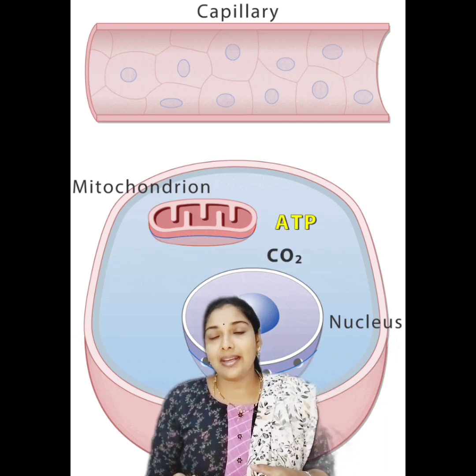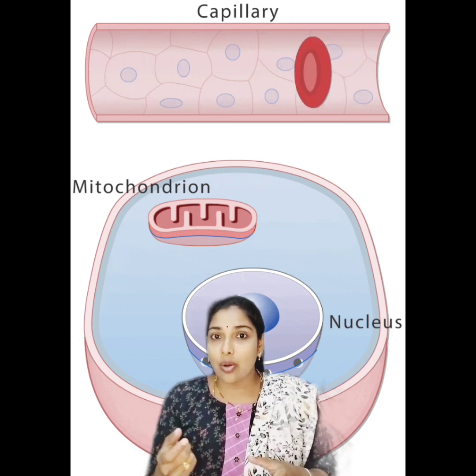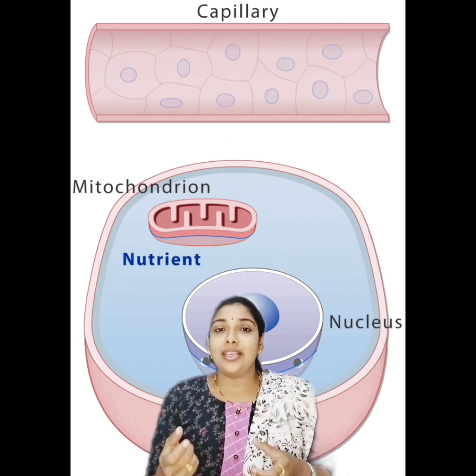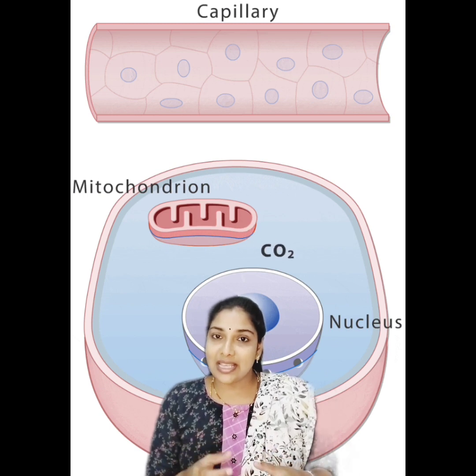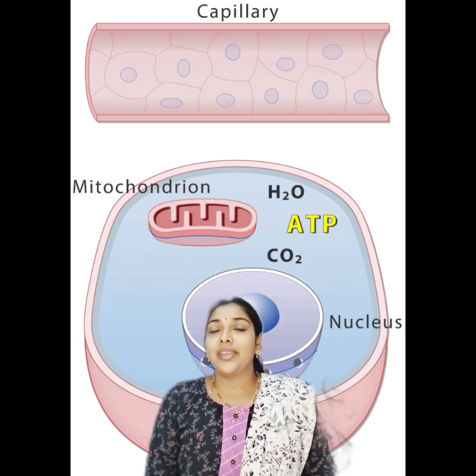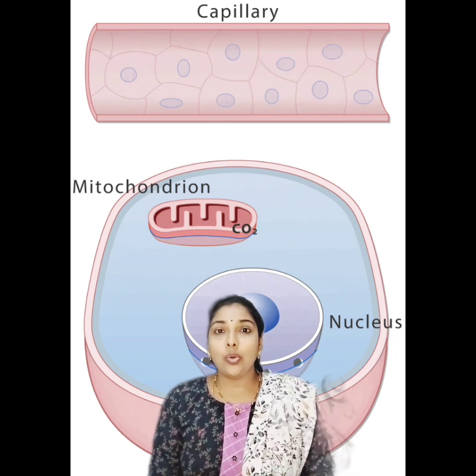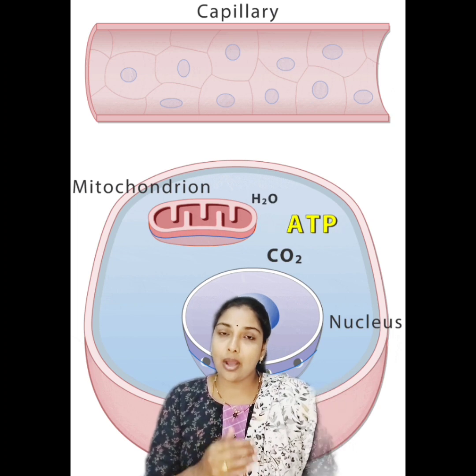So who is carrying it here? The blood is carrying oxygen. We already know that. This oxygen is sent to the cell's cytoplasm. Here the cytoplasm consists of glucose. The glucose will break down.